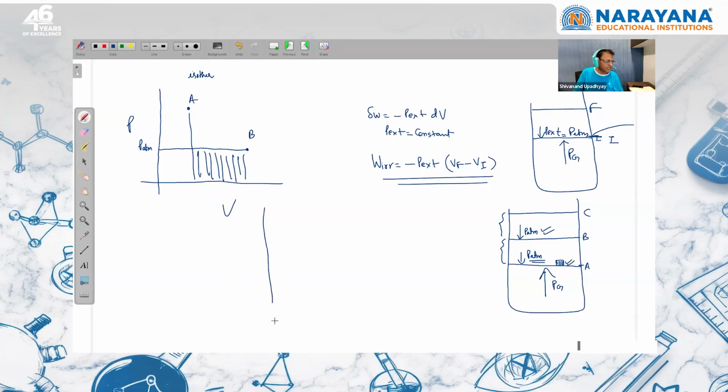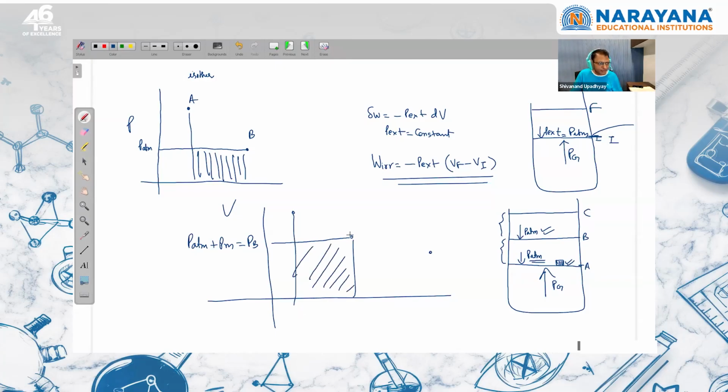Now if we talk about the two-step process, we are moving from A to B and then we are moving from B to C. So when we are moving from A to B and finally when the piston will stop at point B, the pressure at point B is equal to pressure due to atmosphere plus pressure due to mass M, and the volume change will be this. So this is the work done. And when we move from here to here, we again say that the external pressure is constant, and here PC is equal to pressure due to atmosphere. From here to here this is A, this is B, and now this is C. B to C has this volume change. So this shaded area is equal to work done.